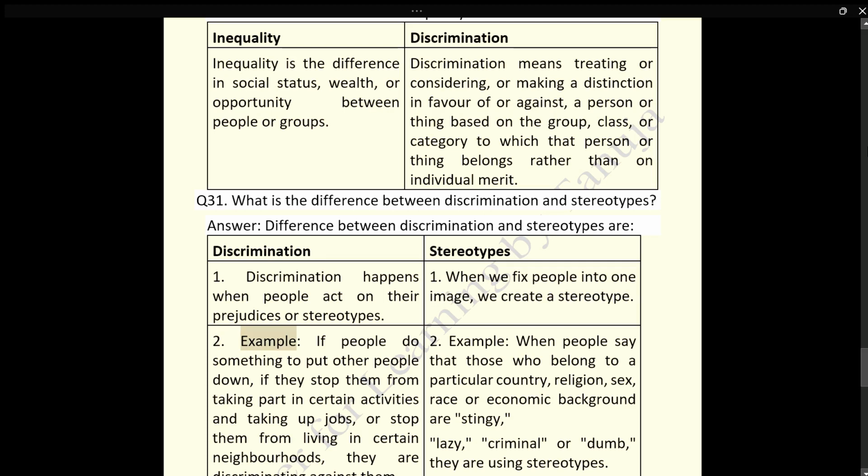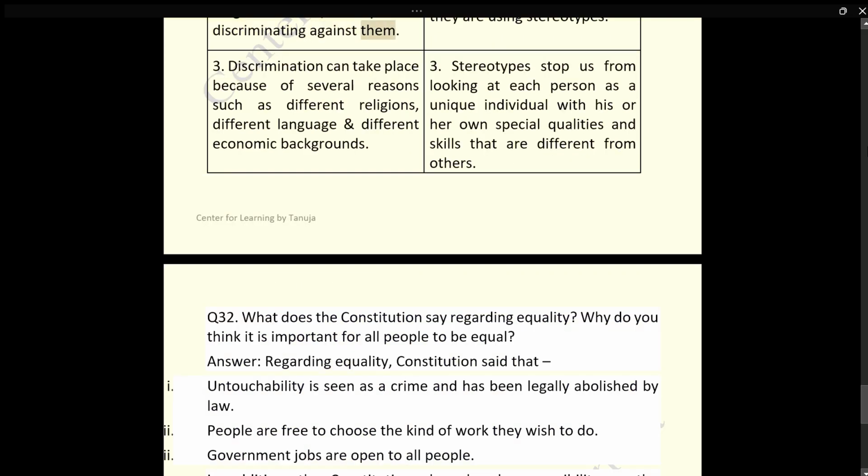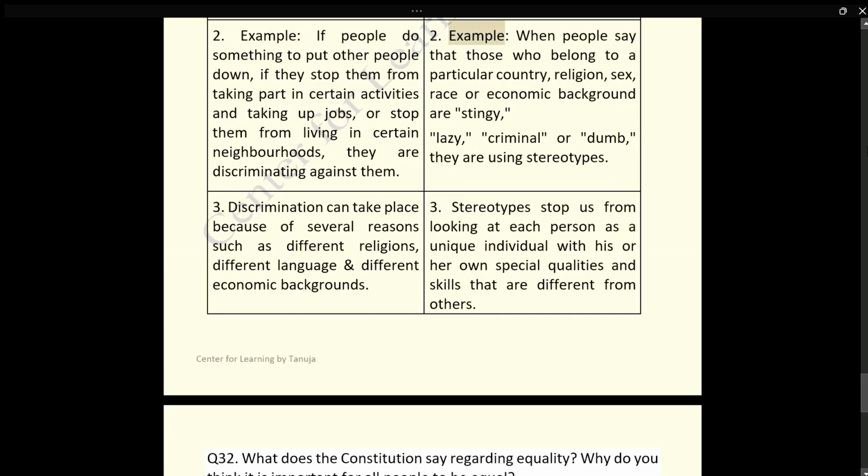Discrimination: 2. Example, if people do something to put other people down, if they stop them from taking part in certain activities and taking up jobs, or stop them from living in certain neighborhoods, they are discriminating against them. Stereotypes: 2. Example, when people say that those who belong to a particular country, religion, sex, race or economic background are stingy, lazy, criminal or dumb, they are using stereotypes.